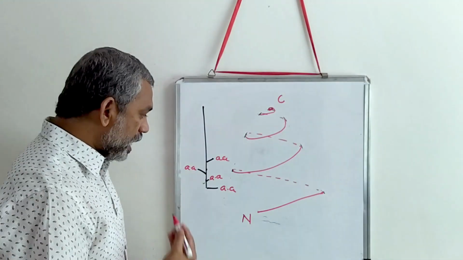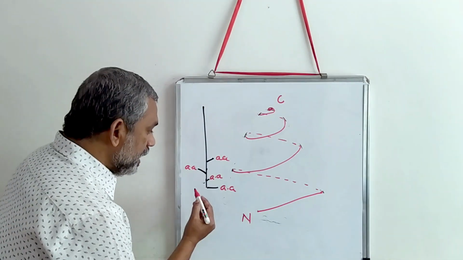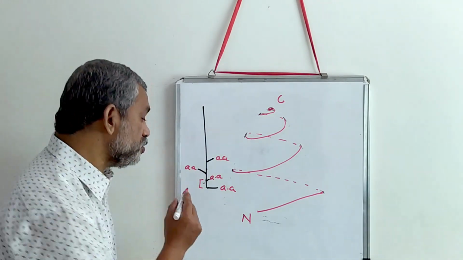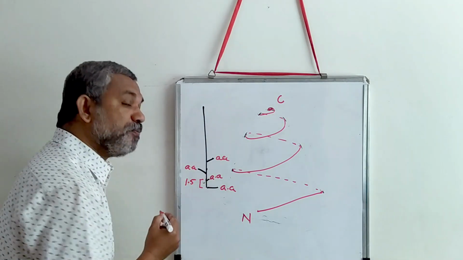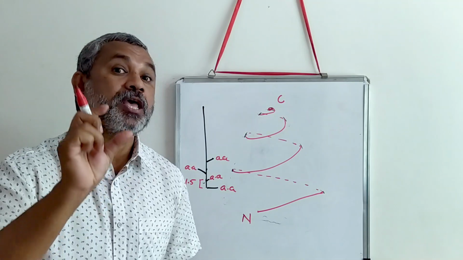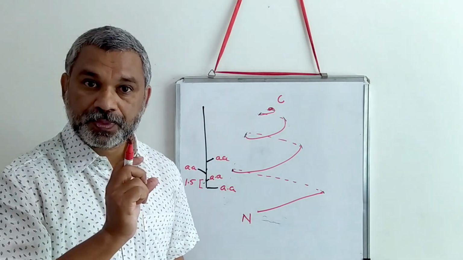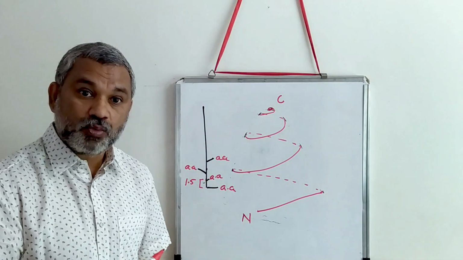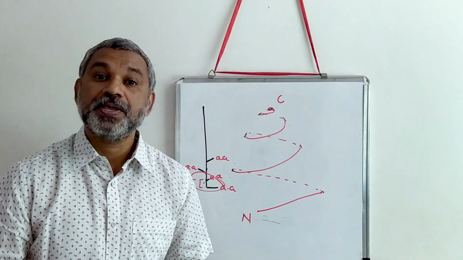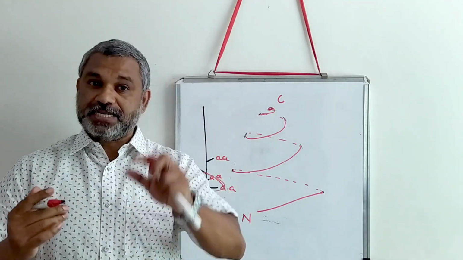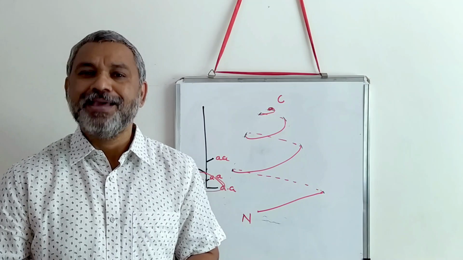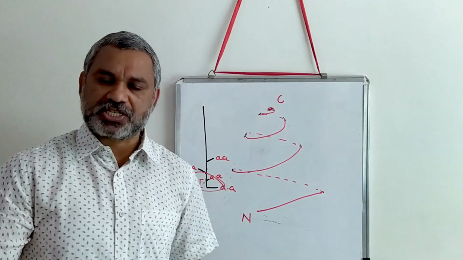Assume the distance between two amino acids is 1.5 Angstrom. So therefore, you can find out in one ring structure what will be the thickness of one ring structure. You will be able to calculate that. Let us understand the basic structure.